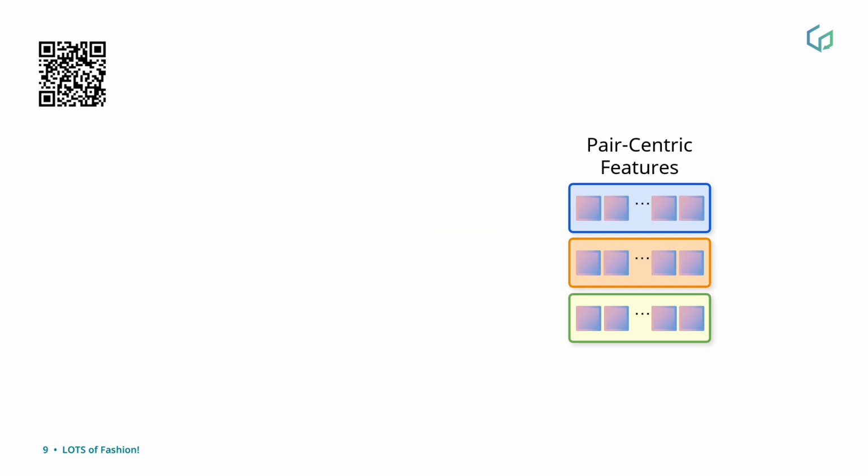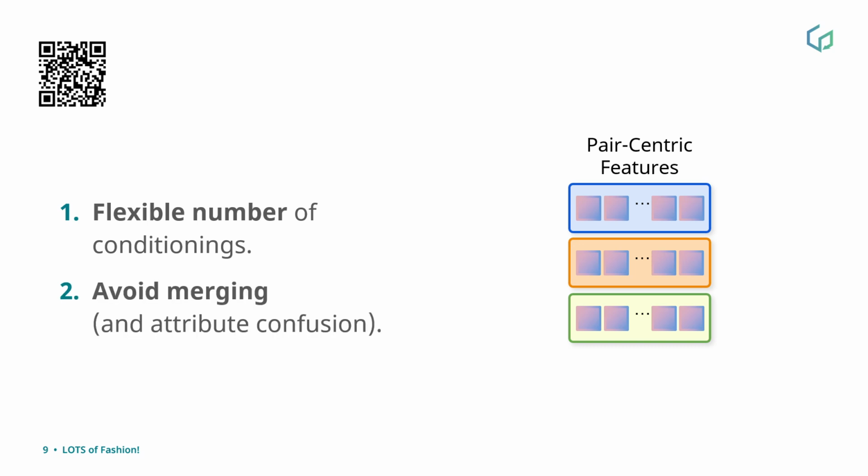In the second phase, we aim to inject this information in a generative model for conditioning and set ourselves two goals. We want to maintain the flexibility in the number of conditioning pairs, as it is crucial in the outfit design process, and most importantly, we want to avoid merging the pairs into a single representation, thus reducing attribute confusion. We achieve this through a process that we call deferred fusion. Deferred fusion works as follows.